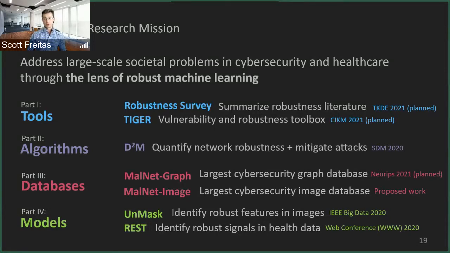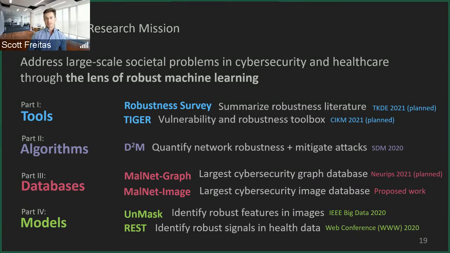And then in part 2, through our survey and the development of the Tiger toolbox in part 1, we find that network robustness research has primarily focused on the development of algorithms to study social networks and infrastructure networks, but has failed to look at key issues in cybersecurity. So in part 2, algorithms, we take a first step to address this by studying robustness in authentication graphs and enterprise networks to prevent lateral attacks. And then throughout part 2, we focused on a post-breach adversarial detection and modeling scenario, once an adversary is already on your network and what you can do about that.